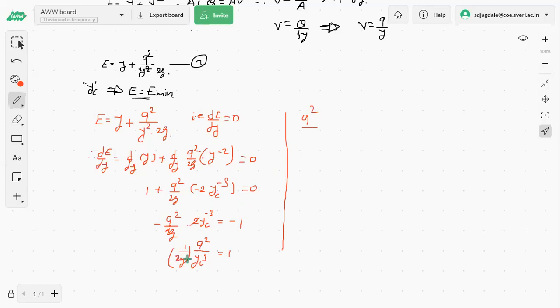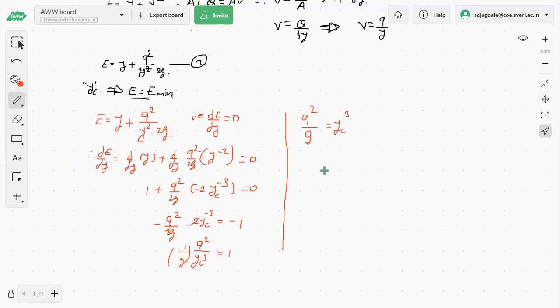So q square by g is equal to yc cube, isn't it?